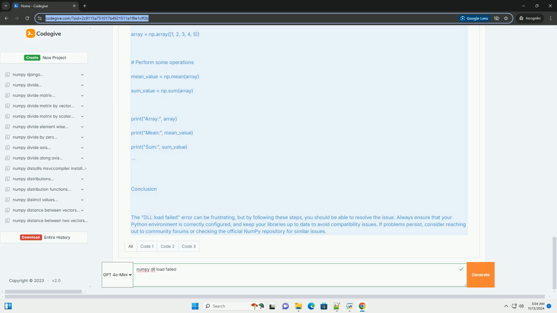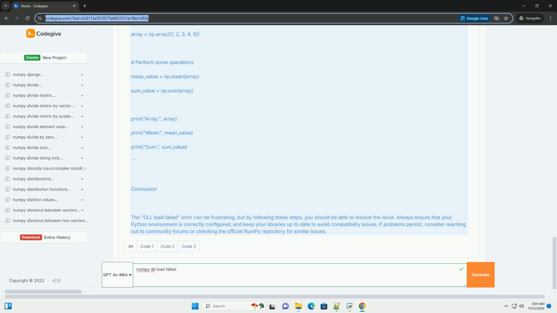Example code. Here's a simple example demonstrating how to correctly import and use numpy in a Python script. If you encounter a DLL load failed error, this will help you verify that your setup is correct.